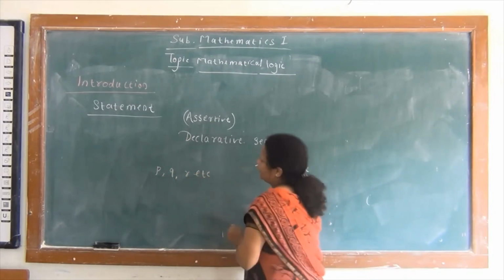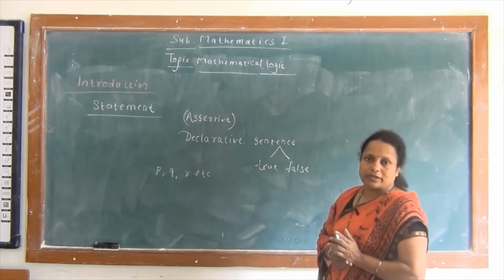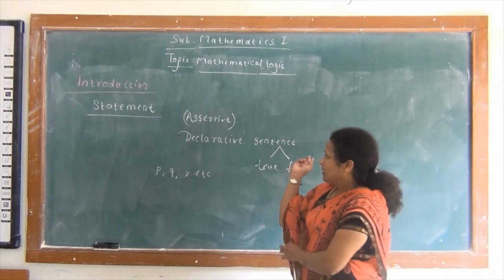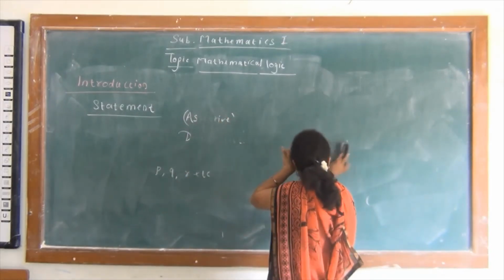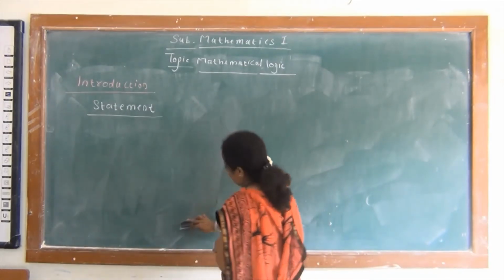So to denote statements, we use small letters p, q, r, etc. Now we see some examples related to this statement. So here I write some examples.